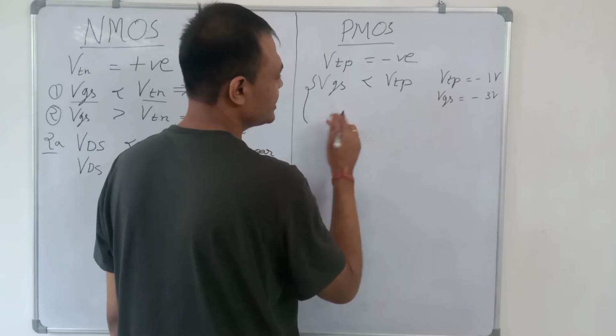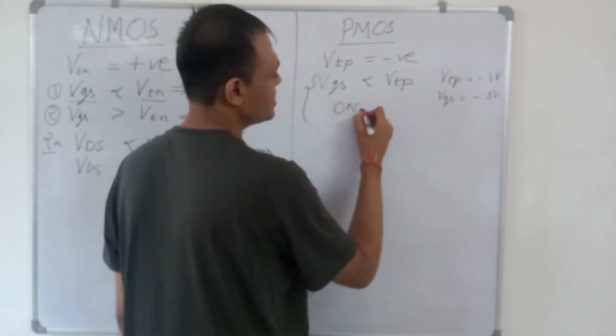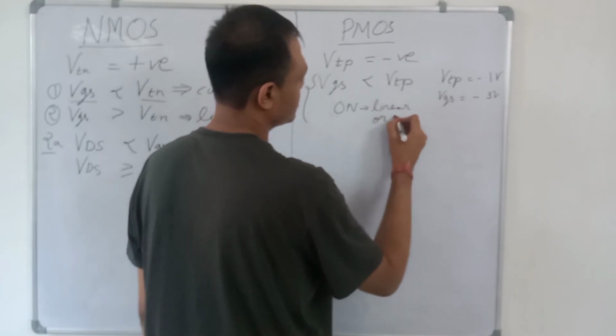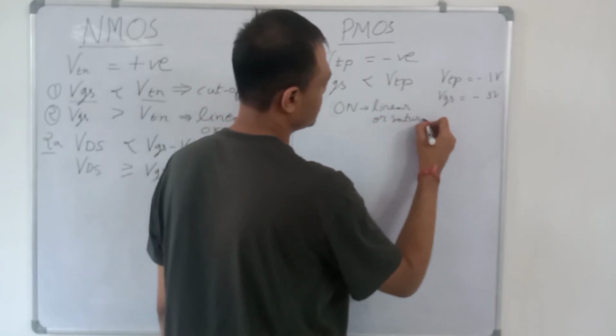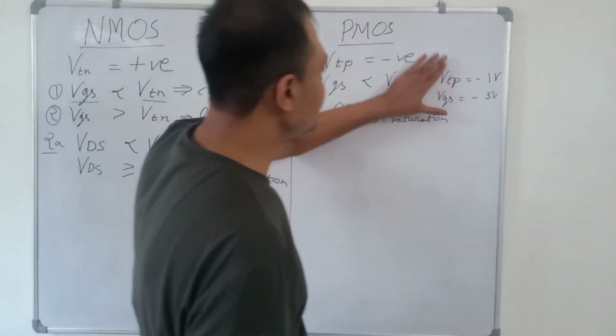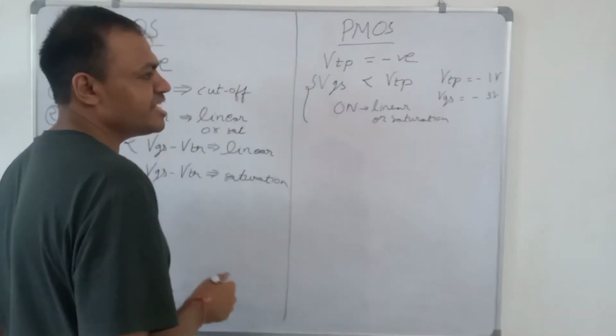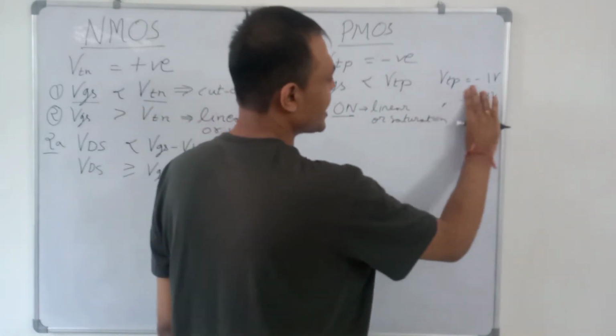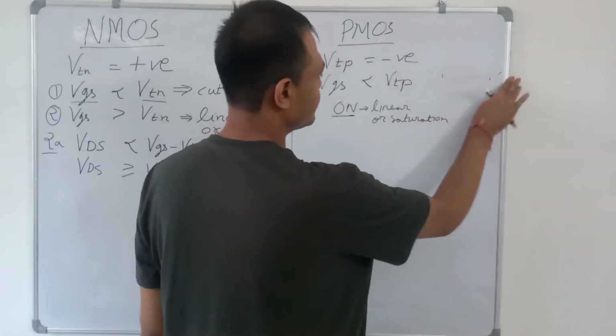On means linear or saturation. If VGS is less than VTP, then the transistor is on. So on means the transistor can be in linear or saturation region.